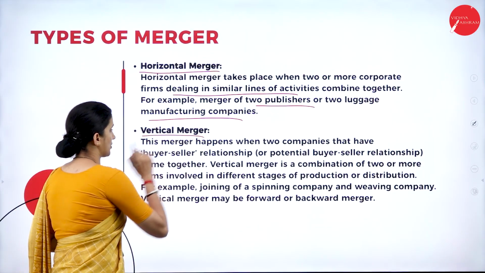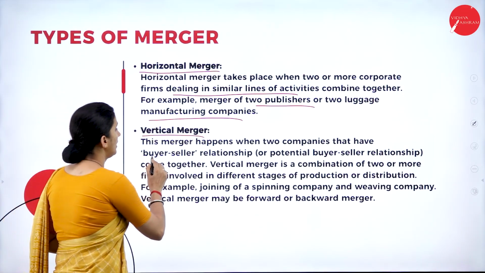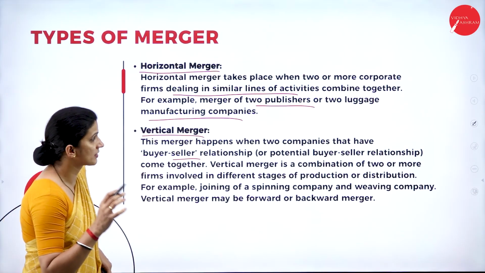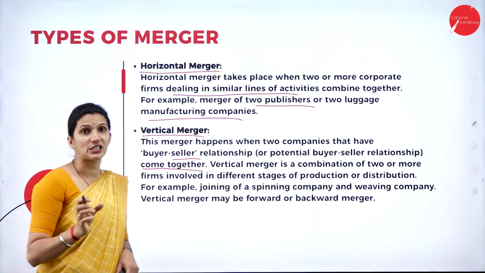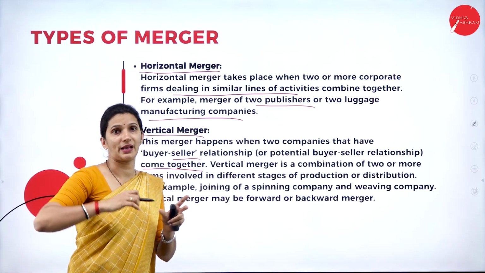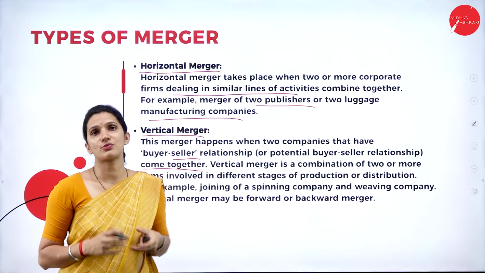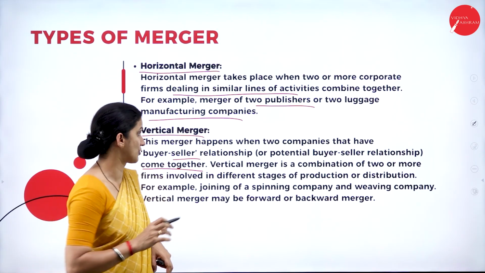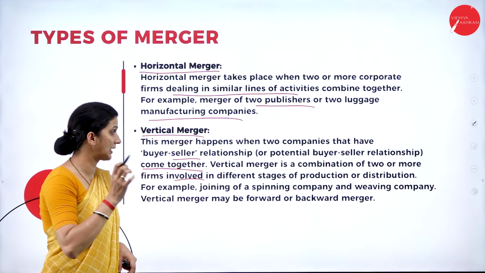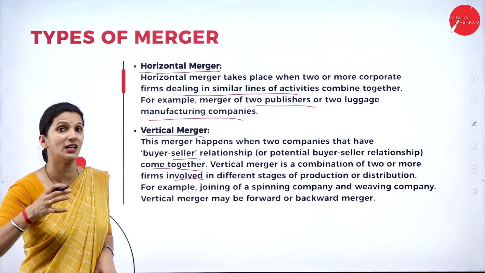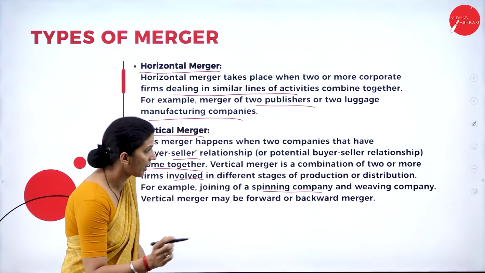Then the vertical merger. This merger happens when two companies that have a buyer-seller relationship, or a potential buyer-seller relationship, come together. So here, one company is considered a buyer and another a seller, and when these two come together, we call it a vertical merger. A vertical merger is a combination of two or more firms involved in different stages of production or distribution. For example, joining a spinning company and a weaving company.